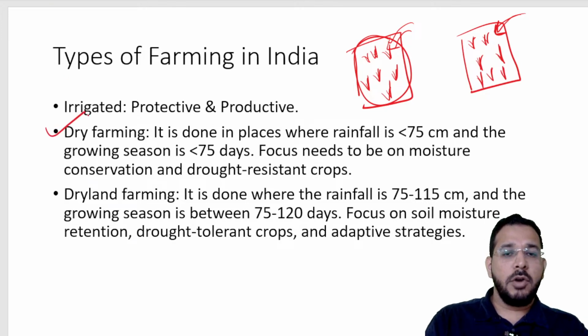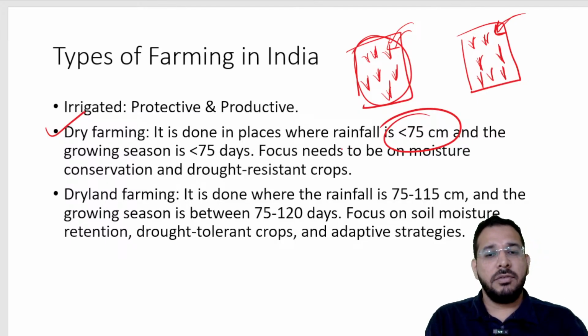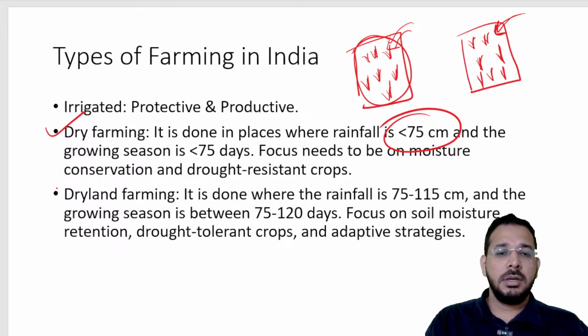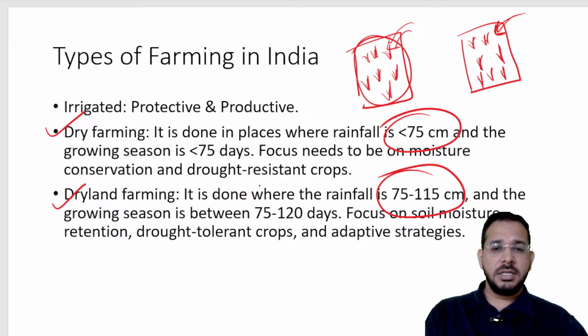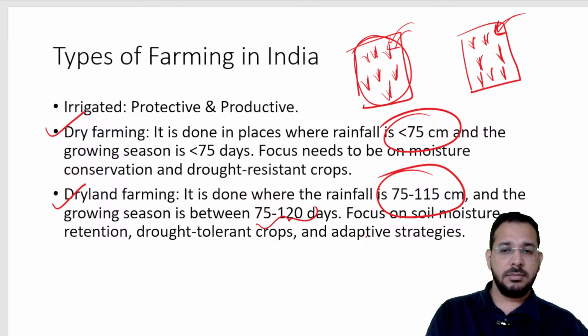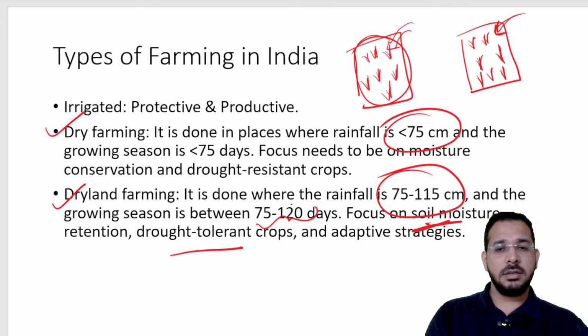We have dry farming, where the rainfall is less than 75 centimeters. That type of region, the agriculture, the farming done is called dry farming. Dry land farming is done where the rainfall is around 75 to 115 centimeters. So the growing season is around 75 to 120 days. Here we focus on retaining of the soil moisture and growing drought tolerant crops like pulses, millets, etc.